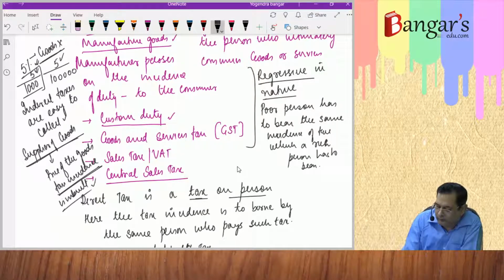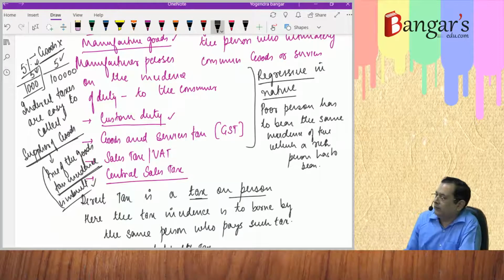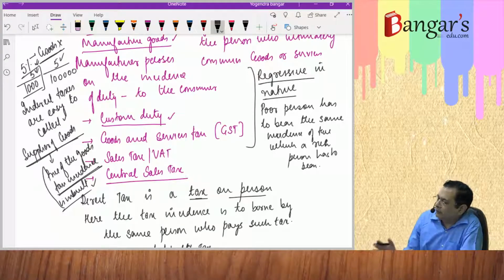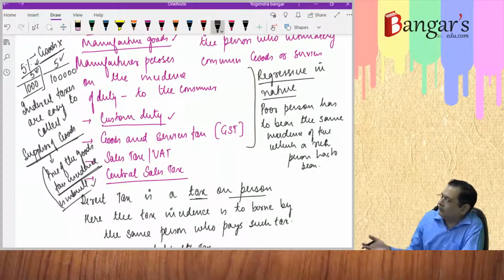Tax incidence is inbuilt. So the supplier thinks that he is just acting as an agency, government has authorized him to collect the tax and deposit the same. And he knows that he will be charging the same amount to the consumers.